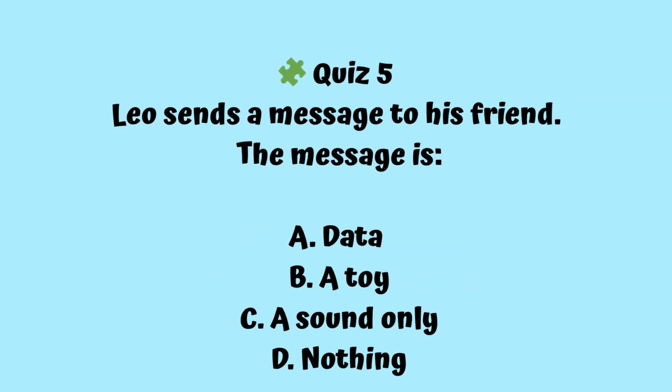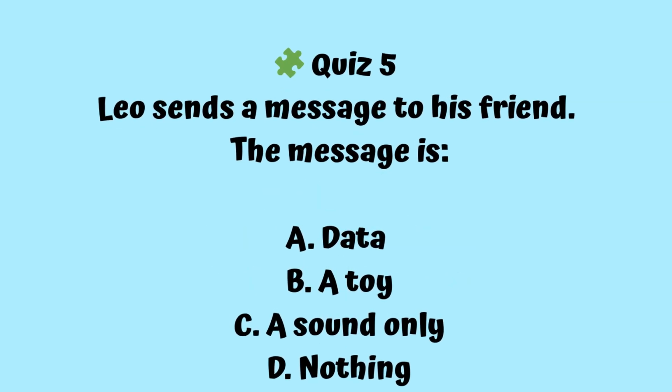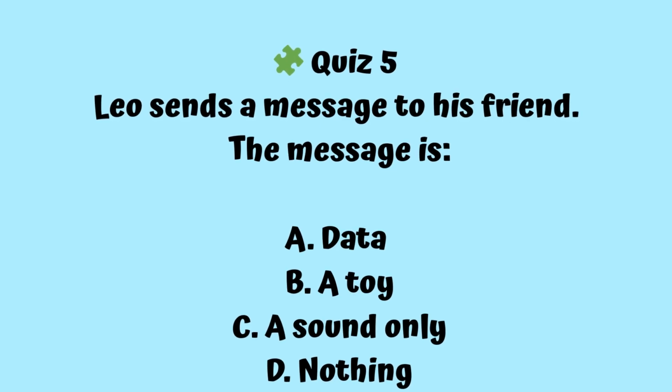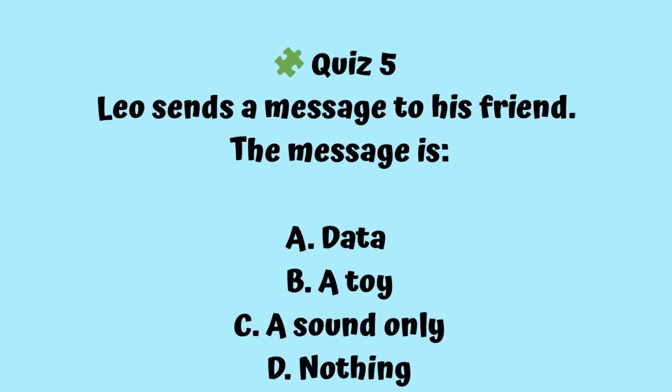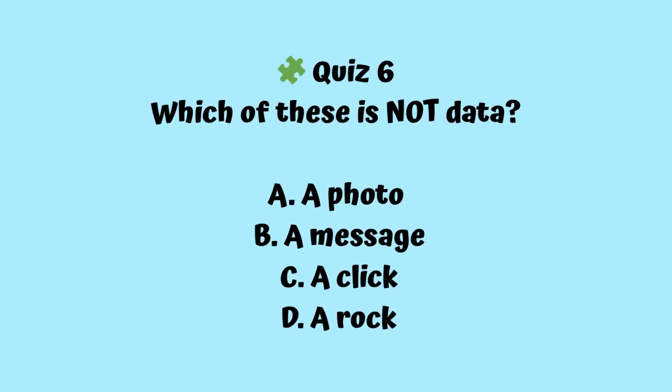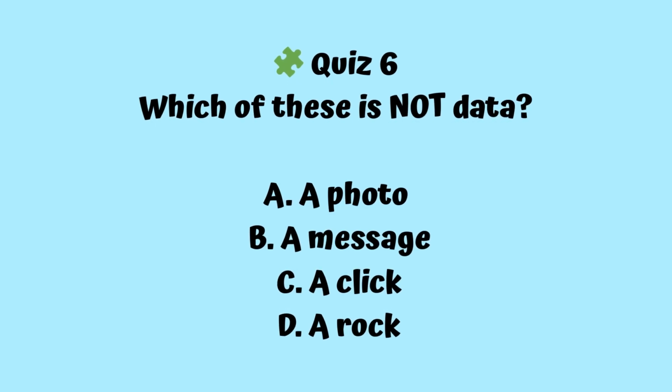Leo sends a message to his friend. The message should be A, data. Which of these is not data? That is D, a rock.